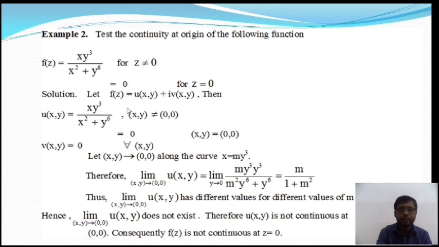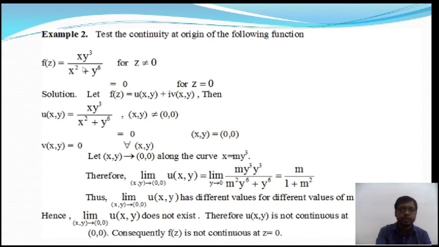This discussion is about whether the limiting value of the function exists or not. Okay, so we are going to solve these functions or prove this one. Let f of z is equal to u of x comma y plus i into v of x comma y. You know, these are complex functions where u and v are functions of x, y.